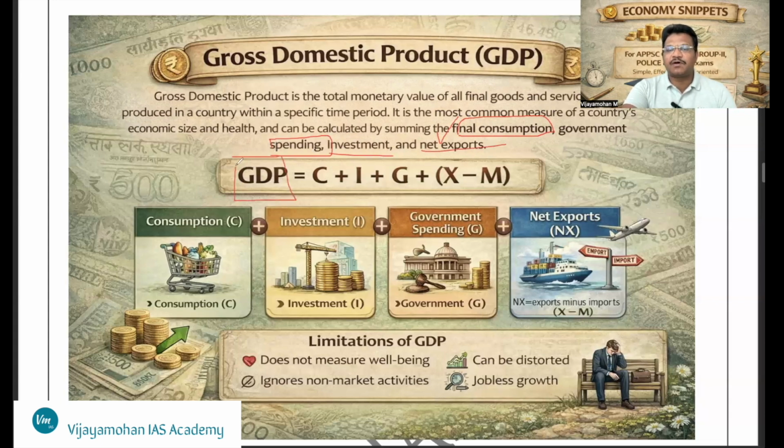The basic formula for GDP is final consumption plus investment plus government spending, and exports minus imports, which is net exports.